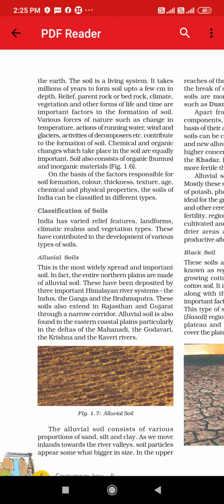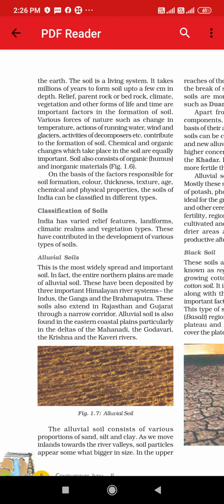This you have studied before also, and in science you must have studied in detail about the formation of soil. The main factors including relief, parent rock or bedrock, climate, vegetation and other forms of life, and time are important factors in the formation of soil. You must know about the types of rocks, igneous, sedimentary, and because of that how the soil is formed.